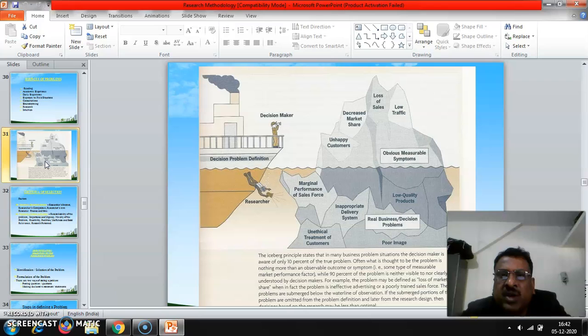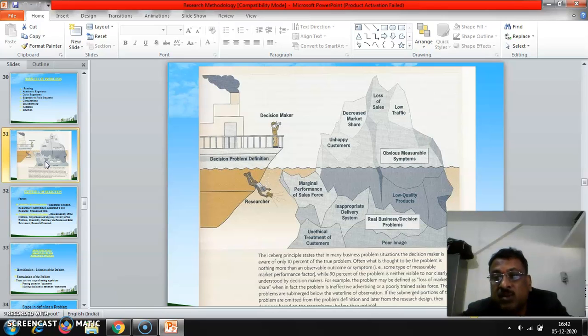But you have to find the things which are unidentified. These unidentified problems need to be studied, like marginal performance of the sales force not putting their full effort into sales, and unethical treatment of customers. We are not treating the customers properly. Once our sale is over, we are not caring about our customers; we have to provide after-sales service.